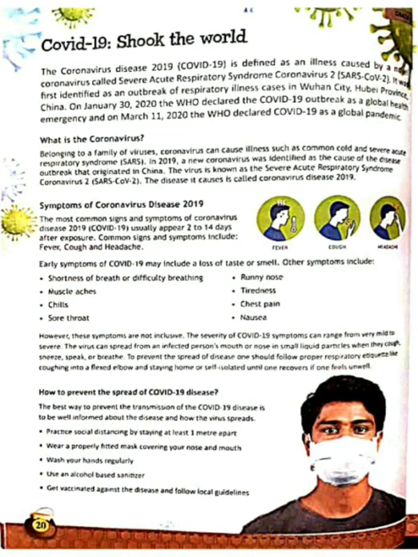How to prevent the spread of COVID-19 disease? The best way to prevent transmission of COVID-19 is to be well informed about the disease and how the virus spreads. So practice social distancing by staying at least 1 meter apart, wear a properly fitted mask covering your nose and mouth, wash your hands regularly, use alcohol-based sanitizer, and get vaccinated against the disease. That is the most important thing, and follow the local guidelines.